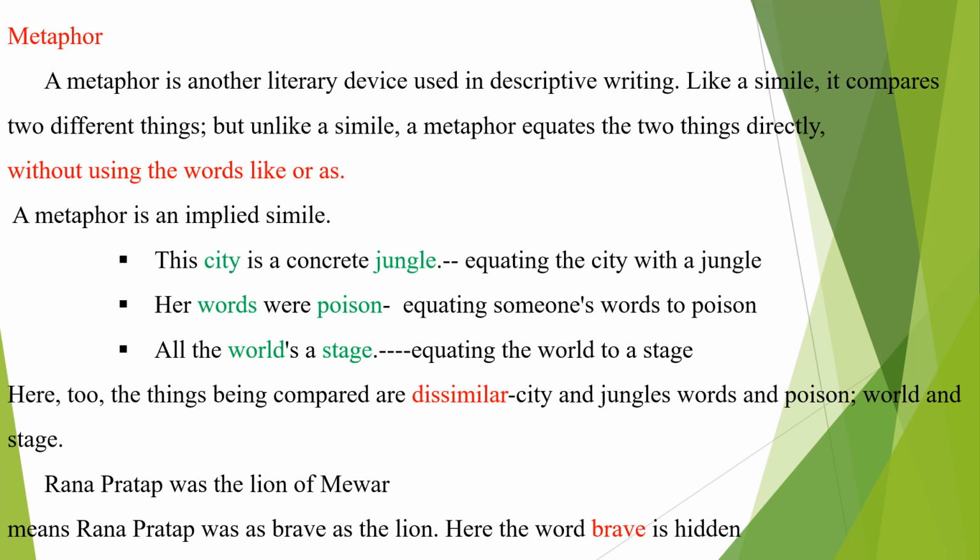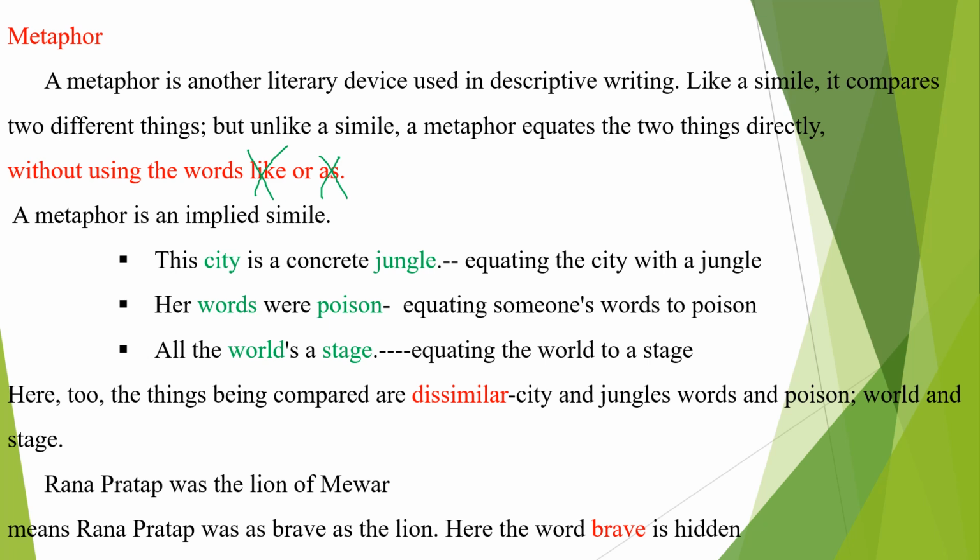Implied means it's not directly expressed. It is an implied simile. Here we compare things without the words like and as. So we do not use like and as.